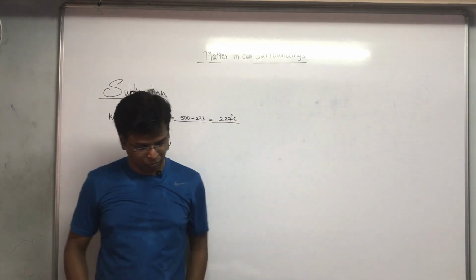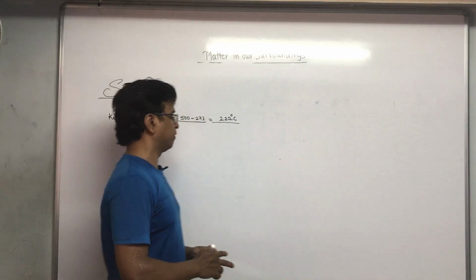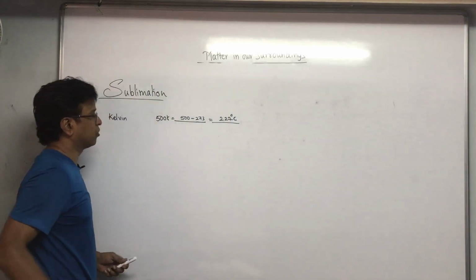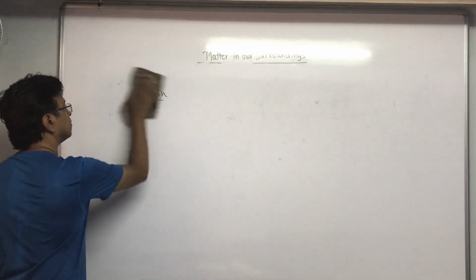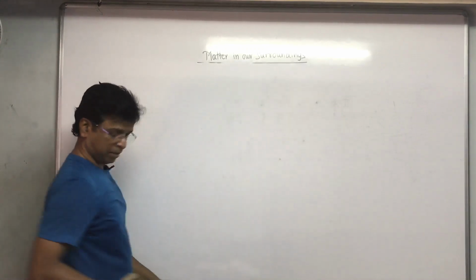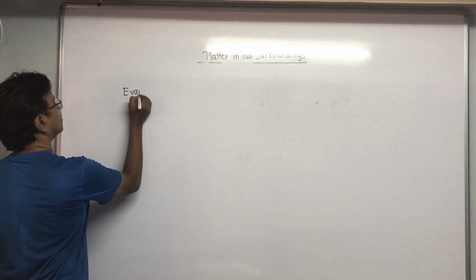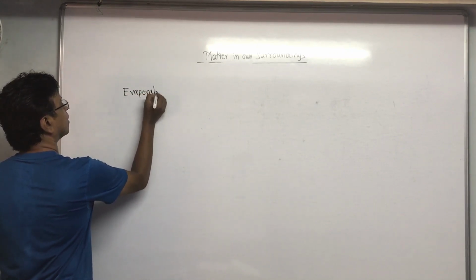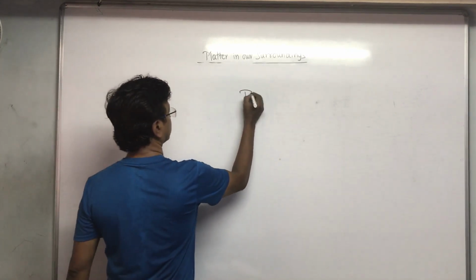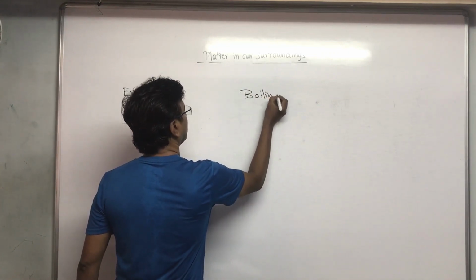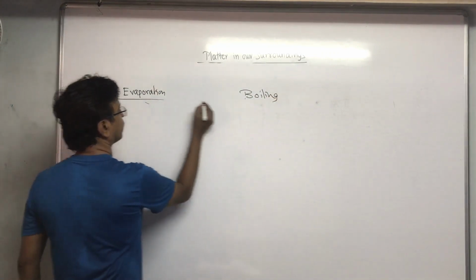Now the next topic, one more is there, that is evaporation. With evaporation, it is also nice to understand and learn boiling. Many times students get confused between the two.